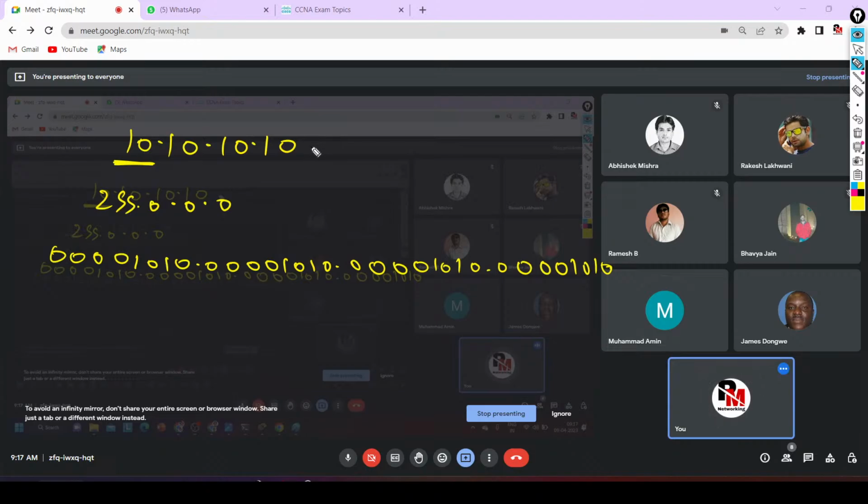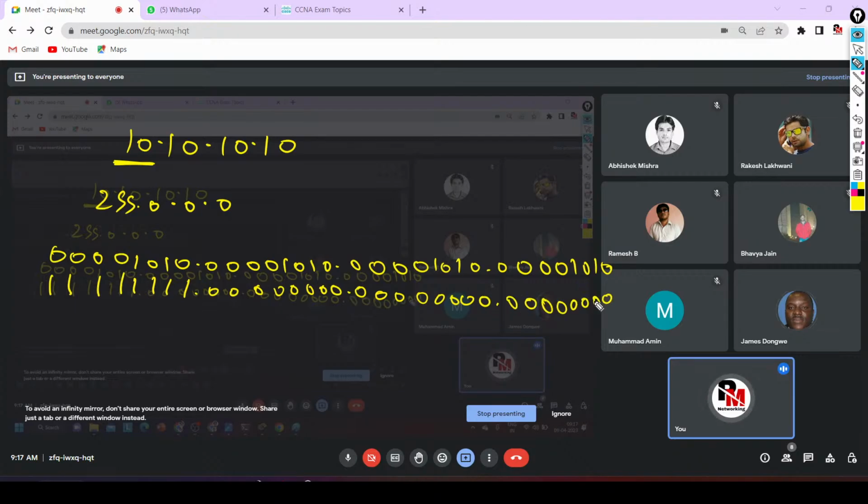After that, you will convert your subnet mask into binary. Binary of 255 will be 11111111, and binary of 0 will be 00000000. This will be the binary of your subnet mask.